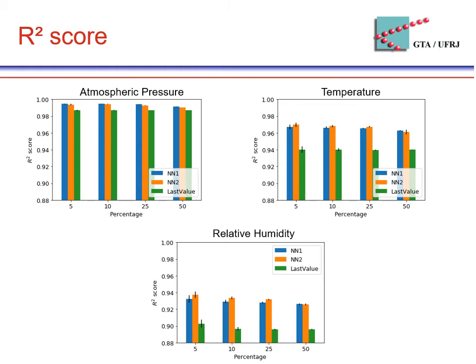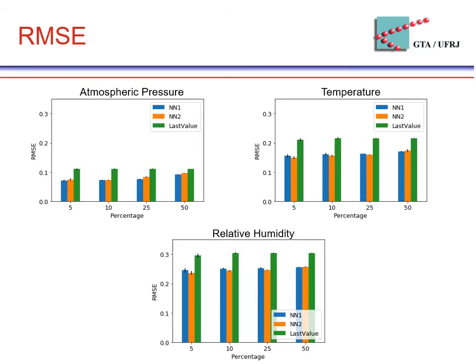For temperature and relative humidity, the difference between last value and the neural network is more significant than in the case of the atmospheric pressure. Also, this result shows that using the measurement of the last day does not help NN2 in the prediction. Hence, NN1 is simpler than NN2, but its performance is statistically close to NN2. Besides, we can see that the percentage of missing data has a low impact on the model's performance, since the R-squared does not decrease as the percentage of missing data increases. We expected this behavior since the missing value events follow a uniform distribution.